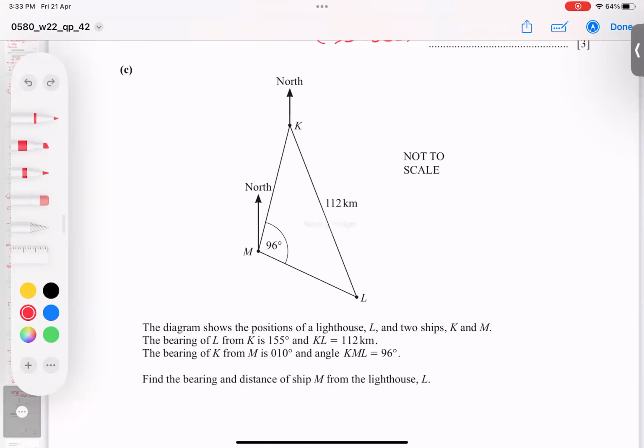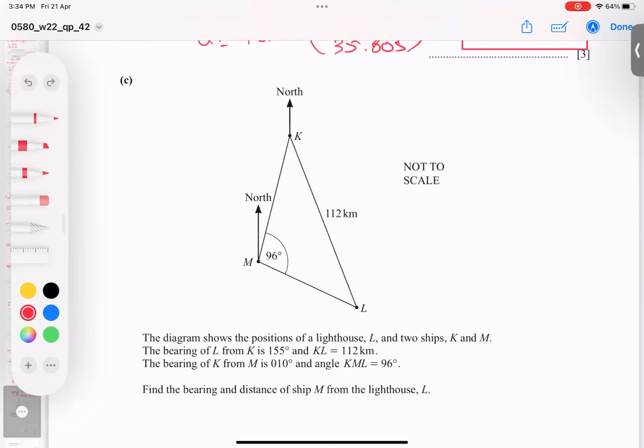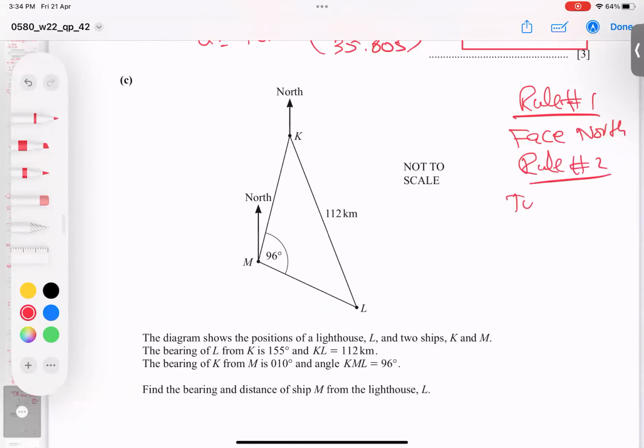Very interesting. We have two rules. Rule number one, face towards north. Rule number two, turn clockwise till the target. Turn only clockwise, make sure clockwise till the target.